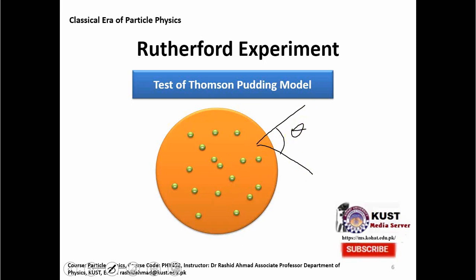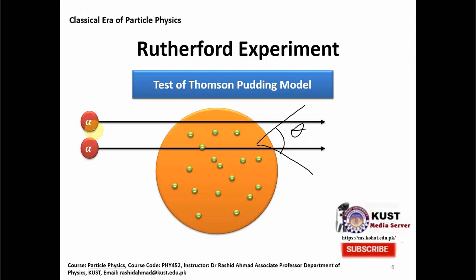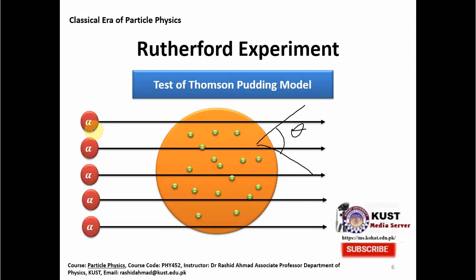But he did not observe something like that. So he devised the experiment like this: he got the atom of helium, which is also called an alpha particle, which has a double positive charge, and he bombarded them on the atom, and these alpha particles were coming into this positive charge, and his idea was that there would be some reflections with smaller angles from the atom, because these are positively charged particles.